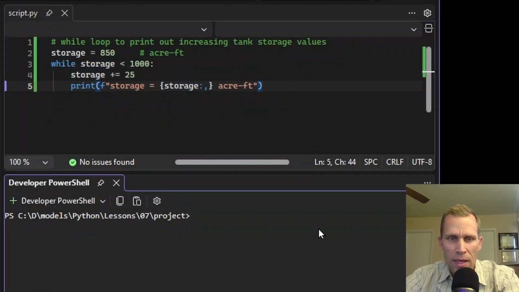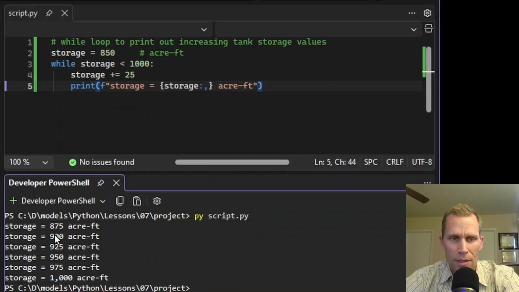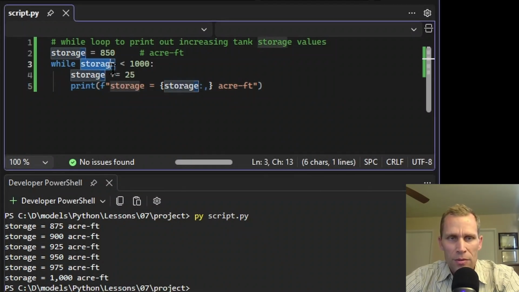All right, so I'm going to save that, and then come down here to the terminal and run that script. What we see here is storage prints out at 875, 900, 925, 950, 975, finally 1000. And then it's because at that point, 1000 is not less than 1000. This is false, and the while loop terminates.